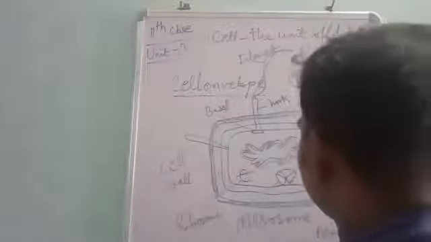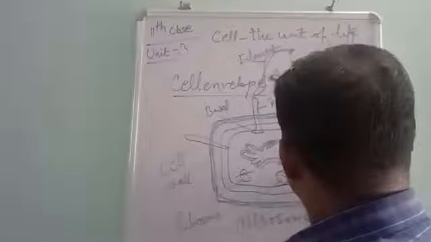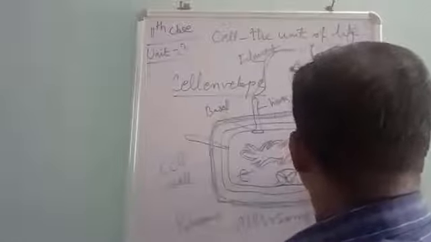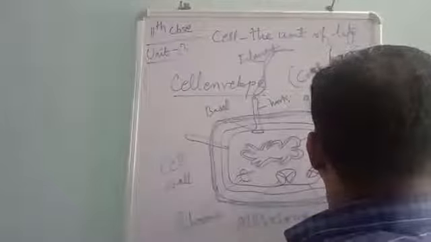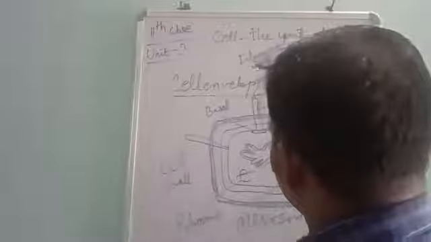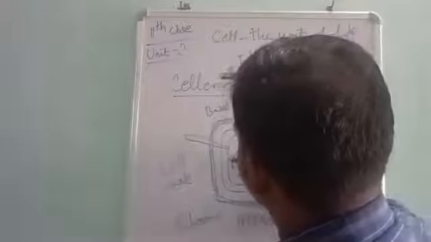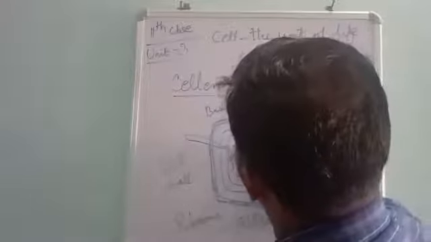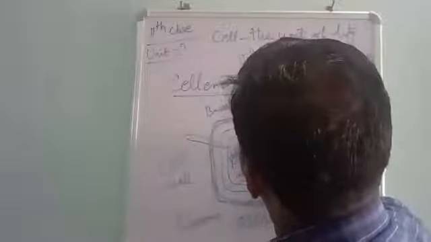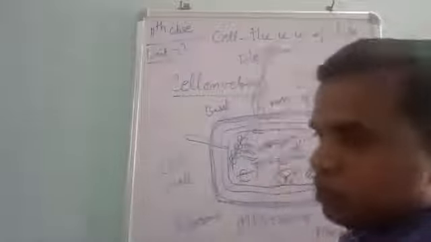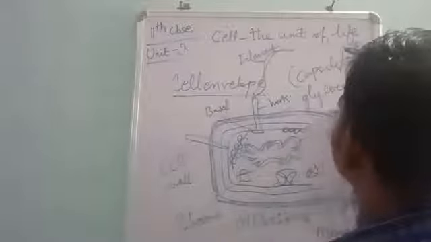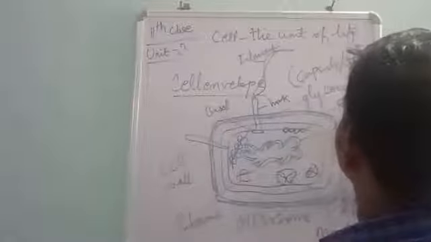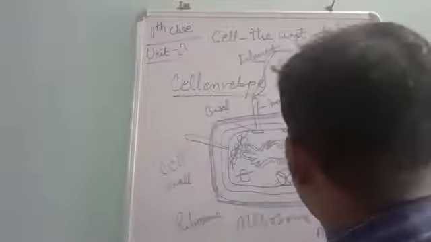Got it? So here we will be having the glycogen granules. Okay, and we will be having the polyribosome. Got it? And we will be having the respiratory enzymes. Clear?